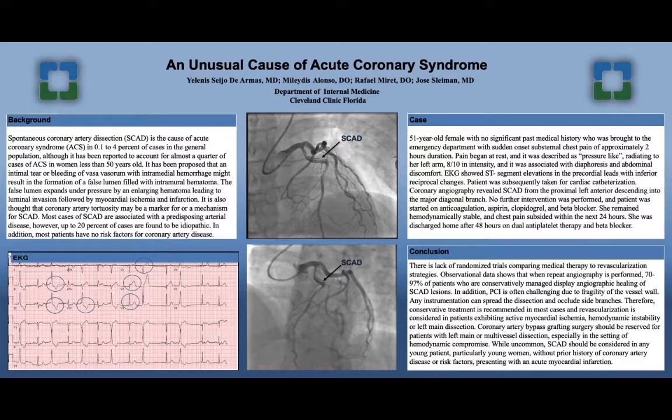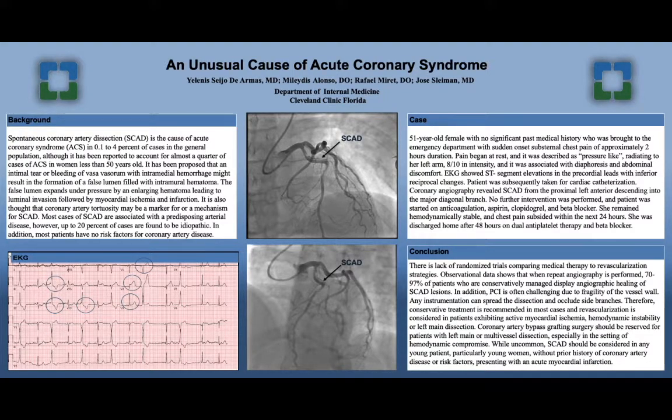It's been proposed that an intimal tear or bleeding of the vasa vasorum with intramural hemorrhage might result in the formation of a false lumen filled with intramural hematoma. The false lumen expands under pressure by an enlarging hematoma leading to luminal invasion, followed by myocardial ischemia and infarction. It is also thought that coronary artery tortuosity may be a marker for or a mechanism for SCAD. However, it is also associated with extracoronary vasculopathy, such as fibromuscular dysplasia, in which case the tortuosity may be a manifestation of the underlying predisposing vasculopathy.